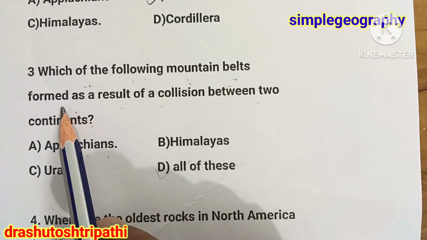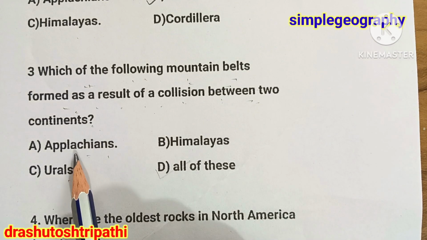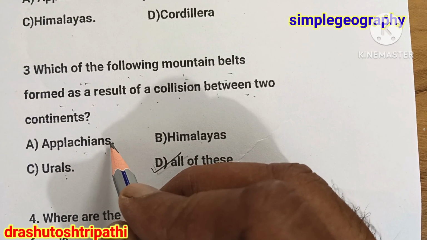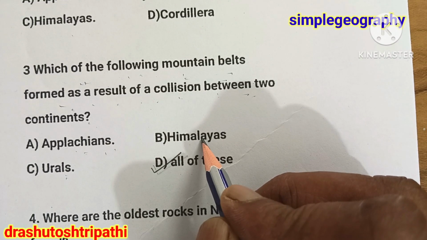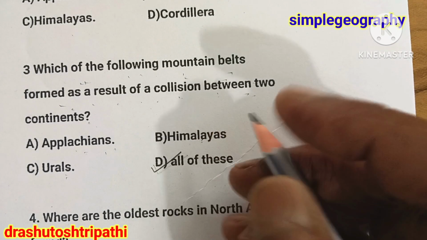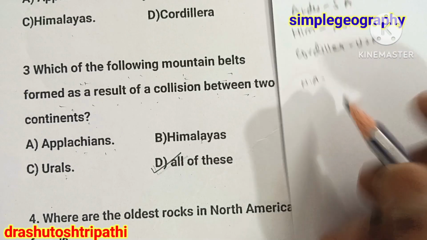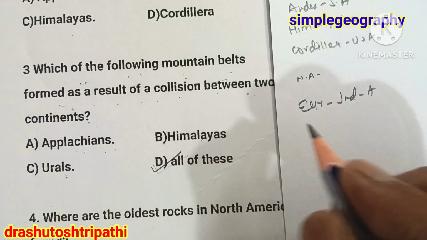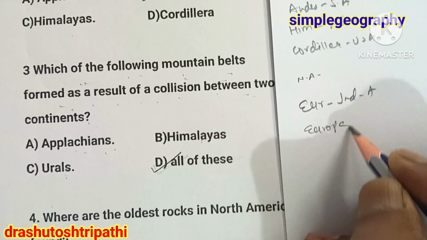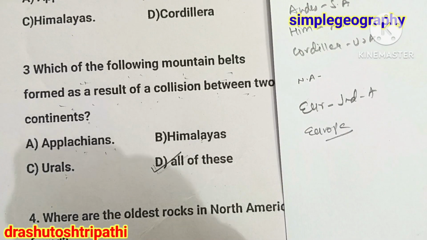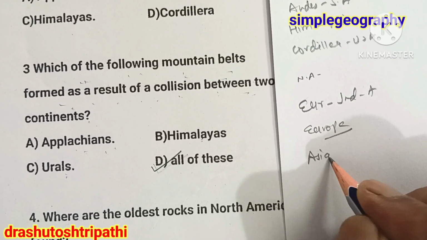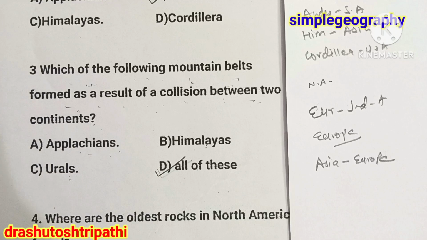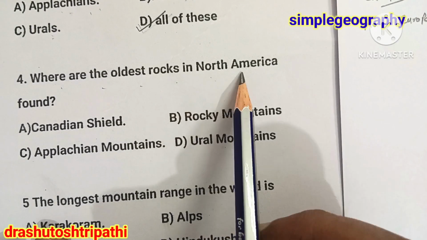Which of the following mountains formed as a result of collision between two continents? Appalachian, Ural, Himalayan. Appalachian is in North America, Himalaya is in Asia. It formed by the collision of two plates, the Eurasian plate and the Indo-Australian plate. Ural is in the interior part of Europe, and it separates Asia from Europe.